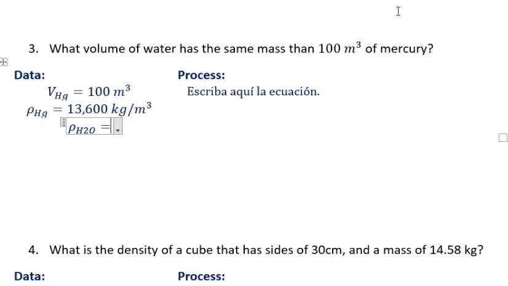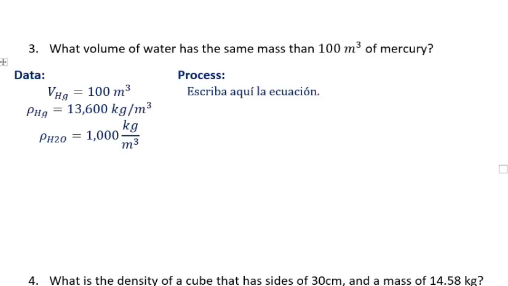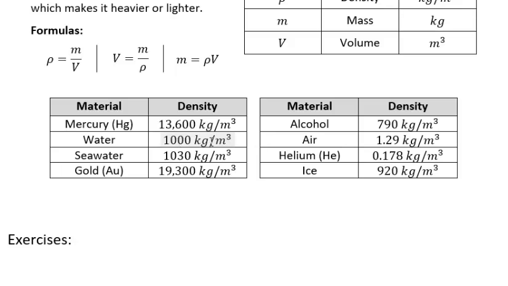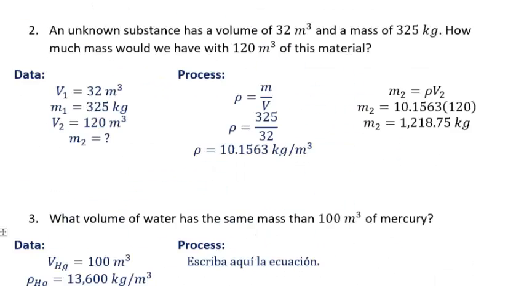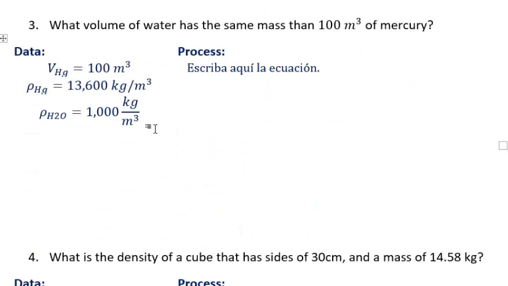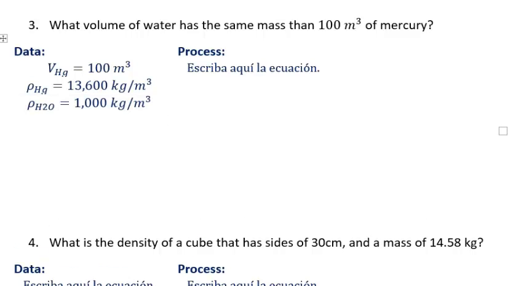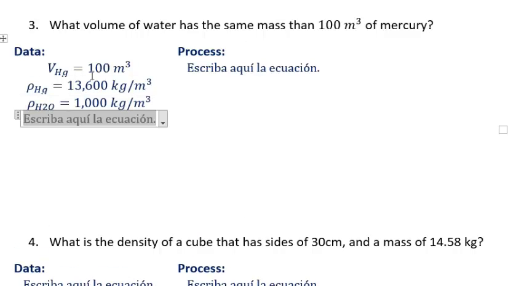Density of water equals 1,000 kilograms per cubic meter. You can take a look on the table and you're going to see that is the density. Density of water is 1,000 kilograms per cubic meter. So now that I have that, I'm going to write the question.